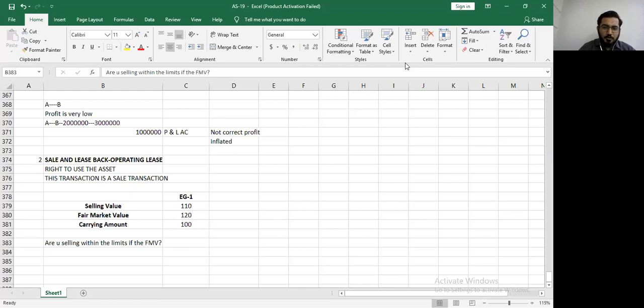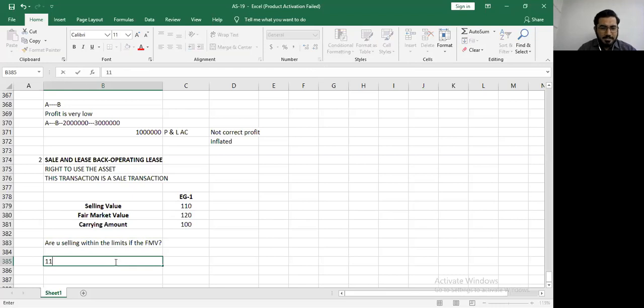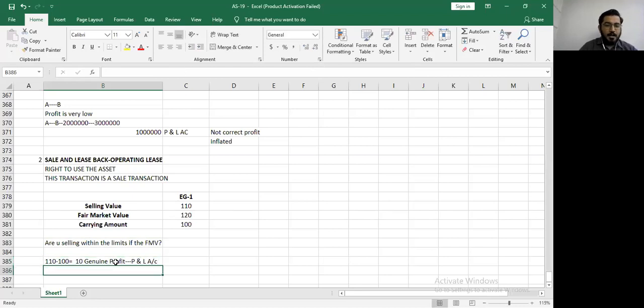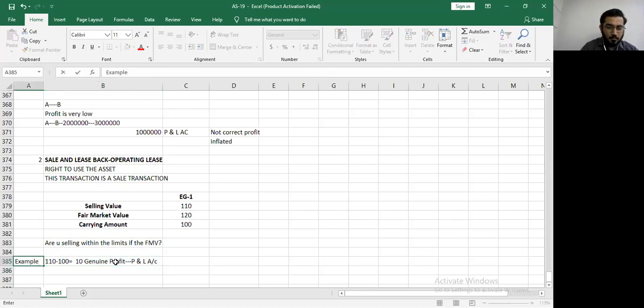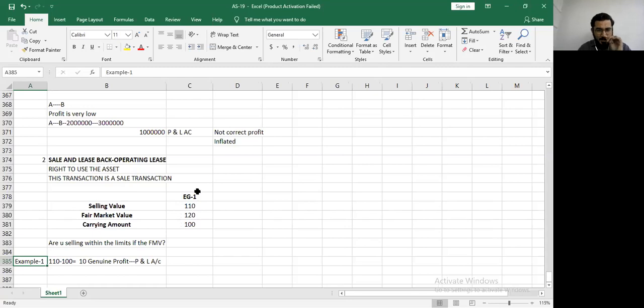Now, because you have sold within the limit of the fair market value, we have no problem. We will straight away say 110 minus 100 is equal to how much? 10 is your genuine profit. This genuine profit will straight away go to the profit and loss account. Are you understanding? Pay attention. This is example number 1.